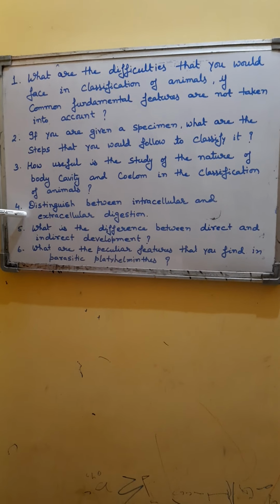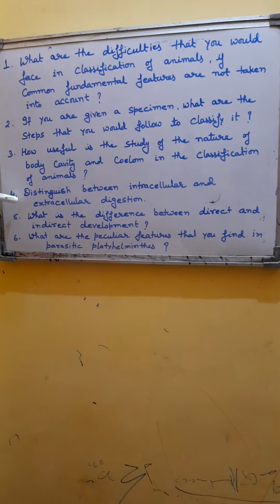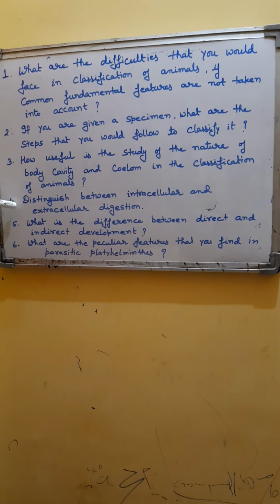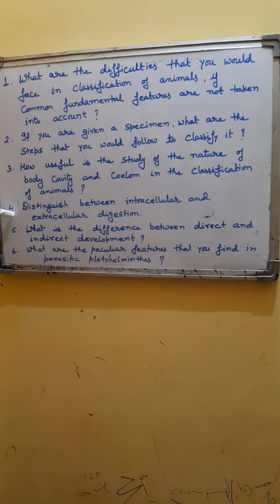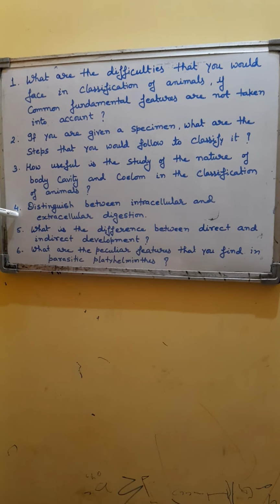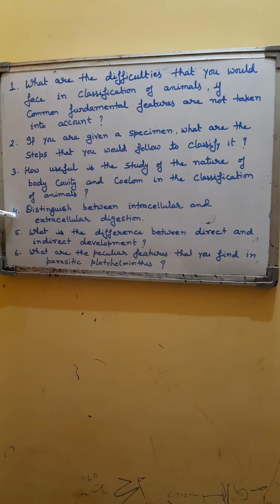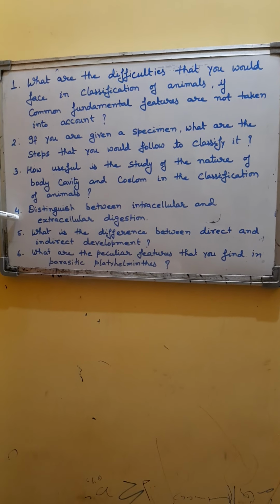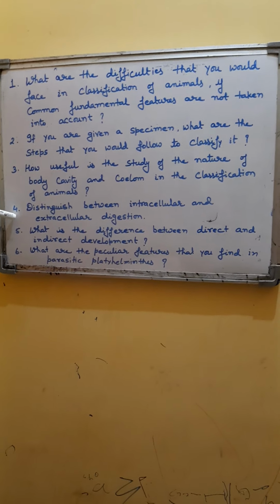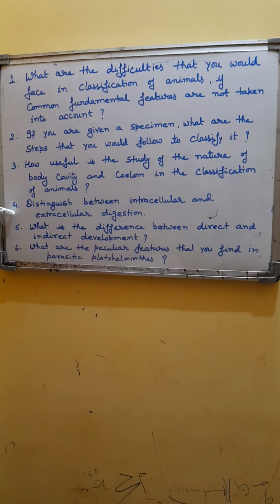Since unicellular organisms have a single cell only, all the processes take place inside the cell. It means the complete process of digestion takes place inside the cell itself. The enzymes responsible for digestion in case of intracellular digestion are produced by cytoplasmic organelles.